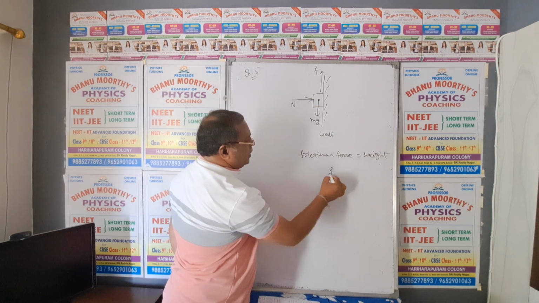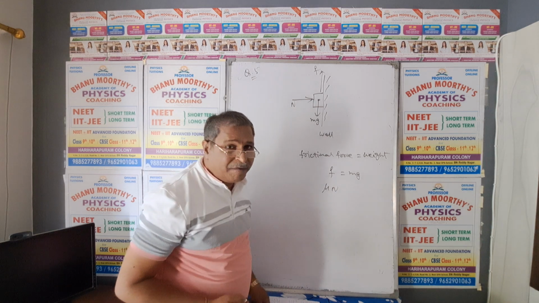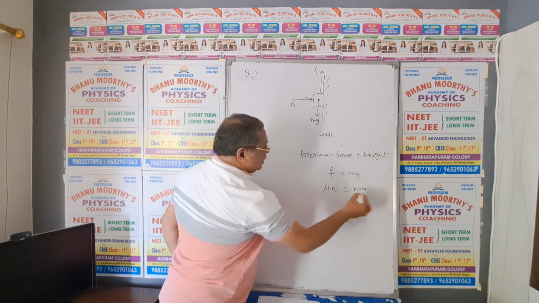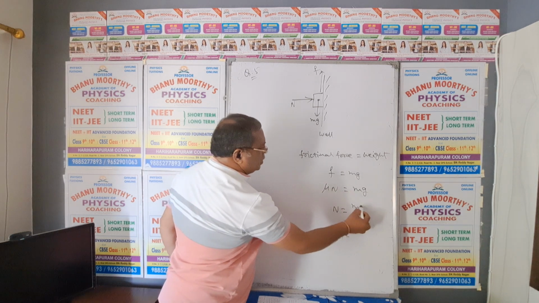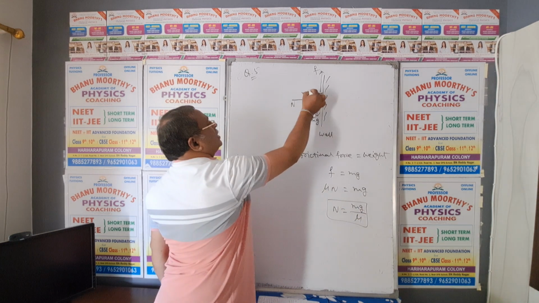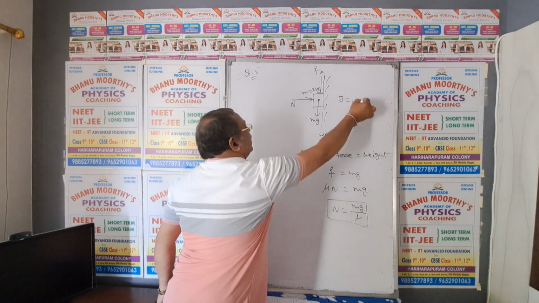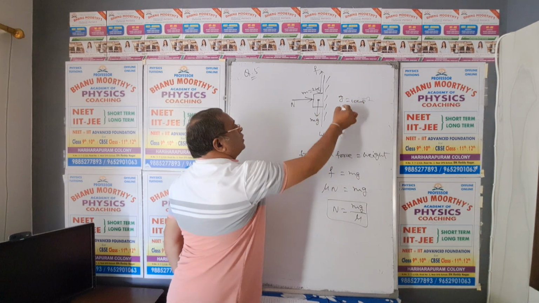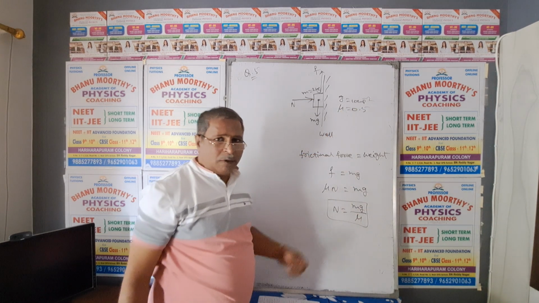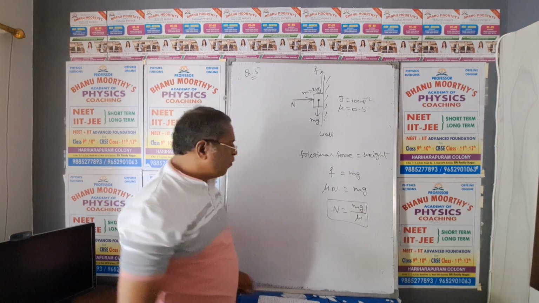So frictional force means F equals mg, but F equals mu into N. This is a fundamental definition of friction. Mu times normal force equals mg. Therefore, normal force equals mg by mu, my dear NEET aspirant. So if the mass of the block is given as 2 kg, g value is given as 10 meters per second square, and coefficient of friction is given to you as 0.5, then the question is, what is the normal force exerted without slipping the block?